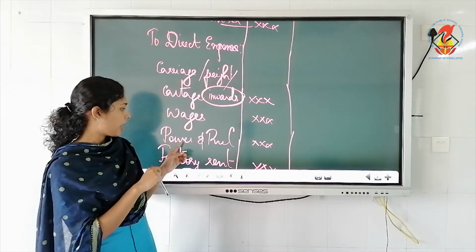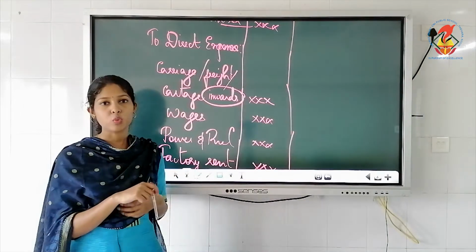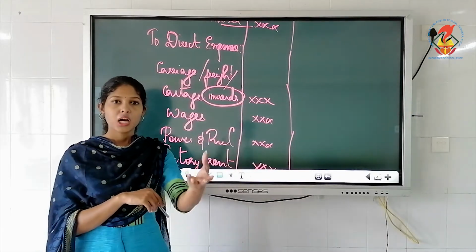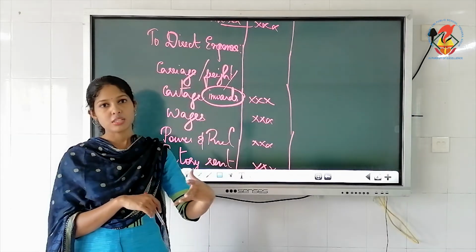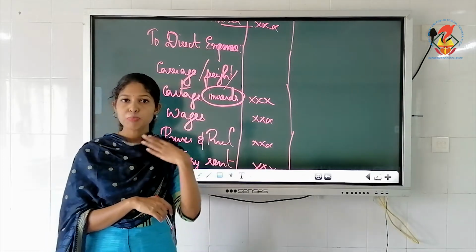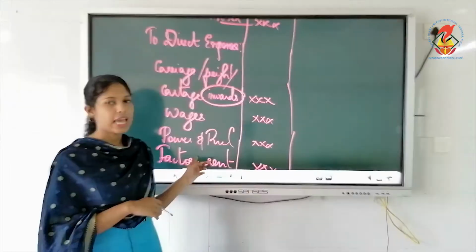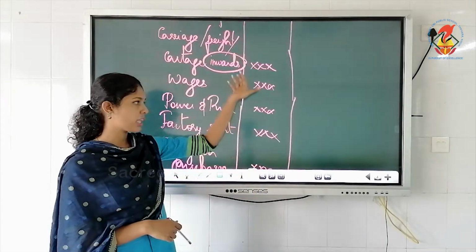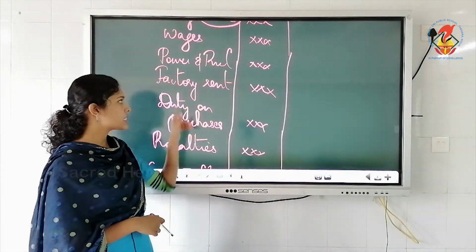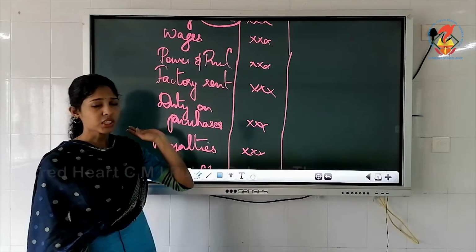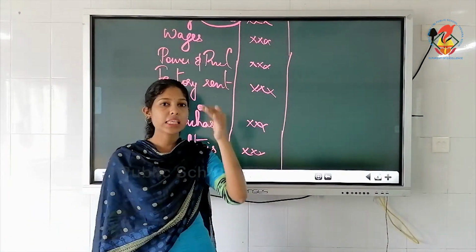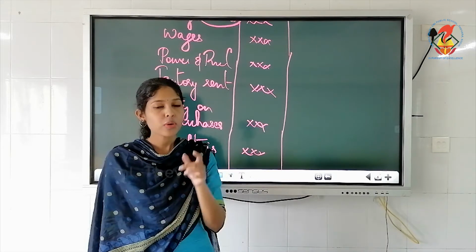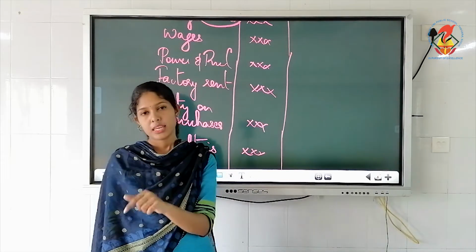Then the next one is power and fuel. You need it for the working of your machines. So that is related to production, so it is a direct expense. Here also there is a difference between power and electricity. See, power we considered as direct expense, isn't it? But electricity will be considered as indirect.